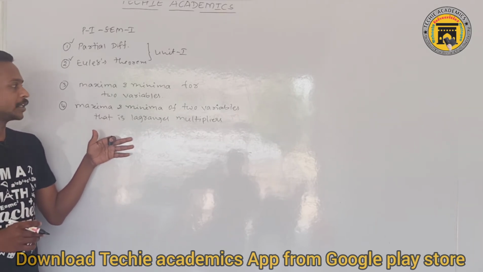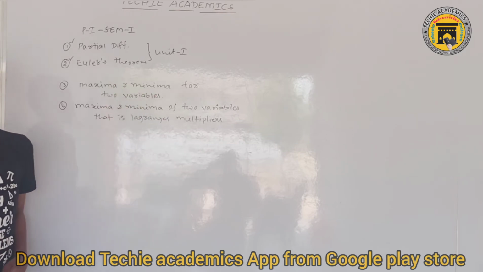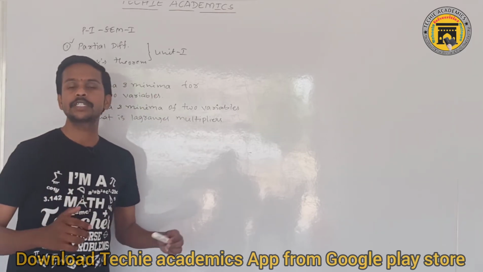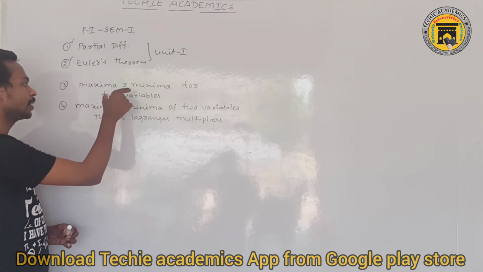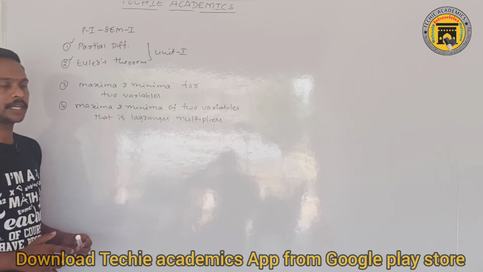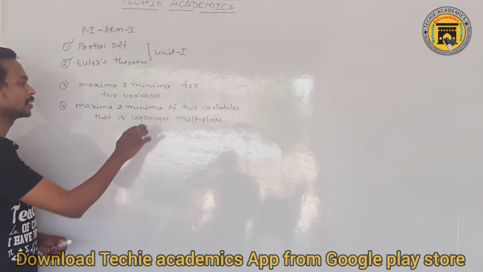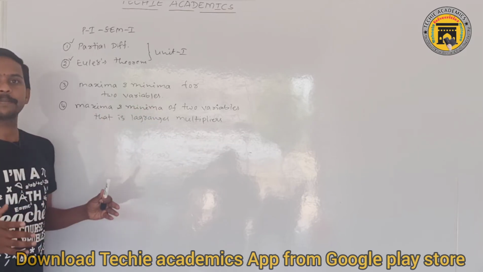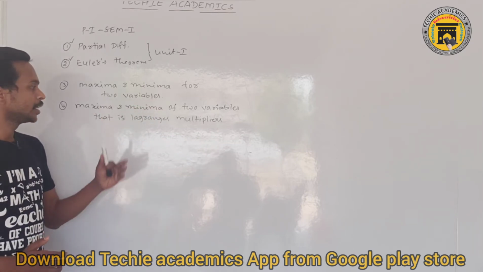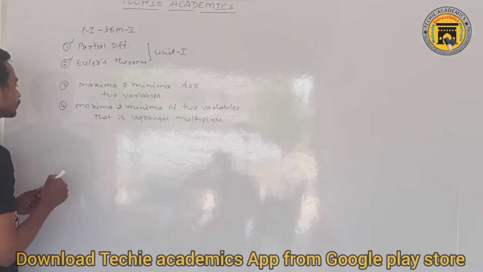One more method I will write now. Mainly, first of all, we have 2 methods: finding maximum and minimum of a function of 2 variables in the general method, and by using Lagrange's multipliers. This is a very important method to find the maximum and minimum of a given function in 2 variables, right?